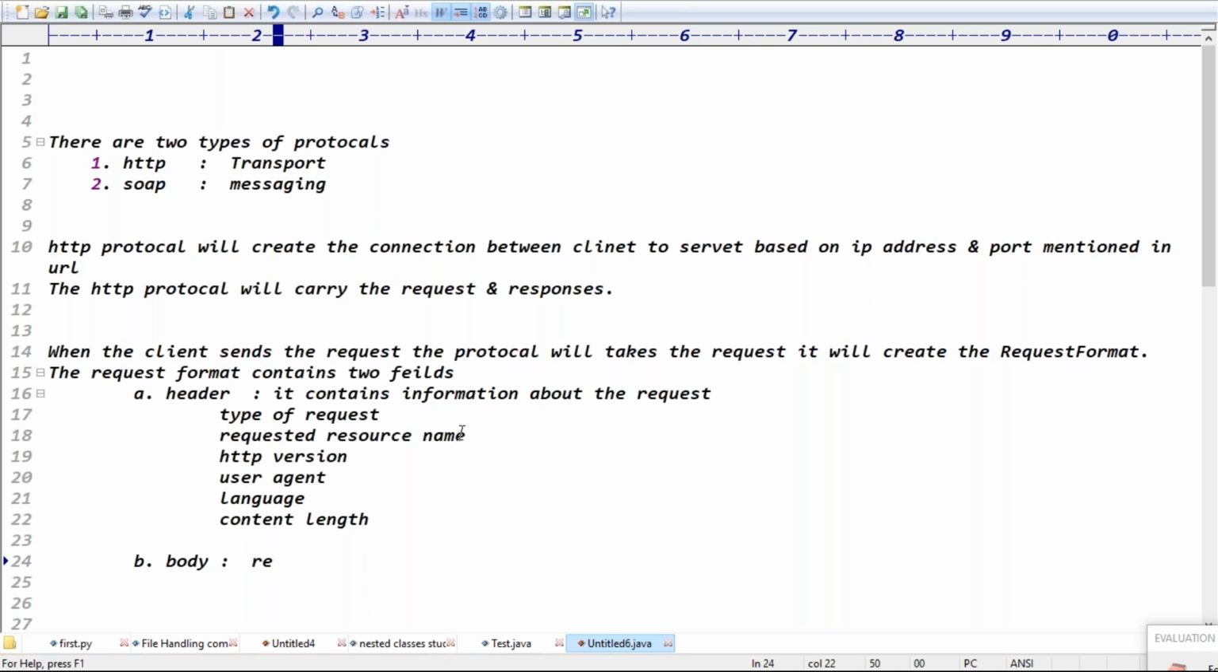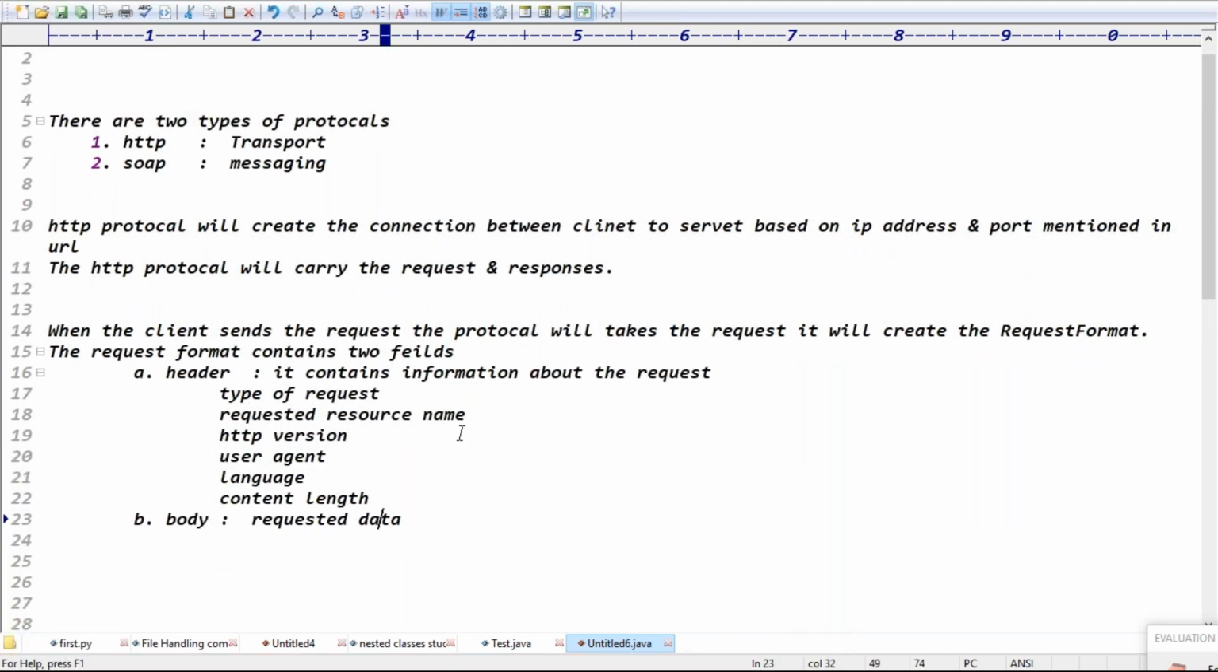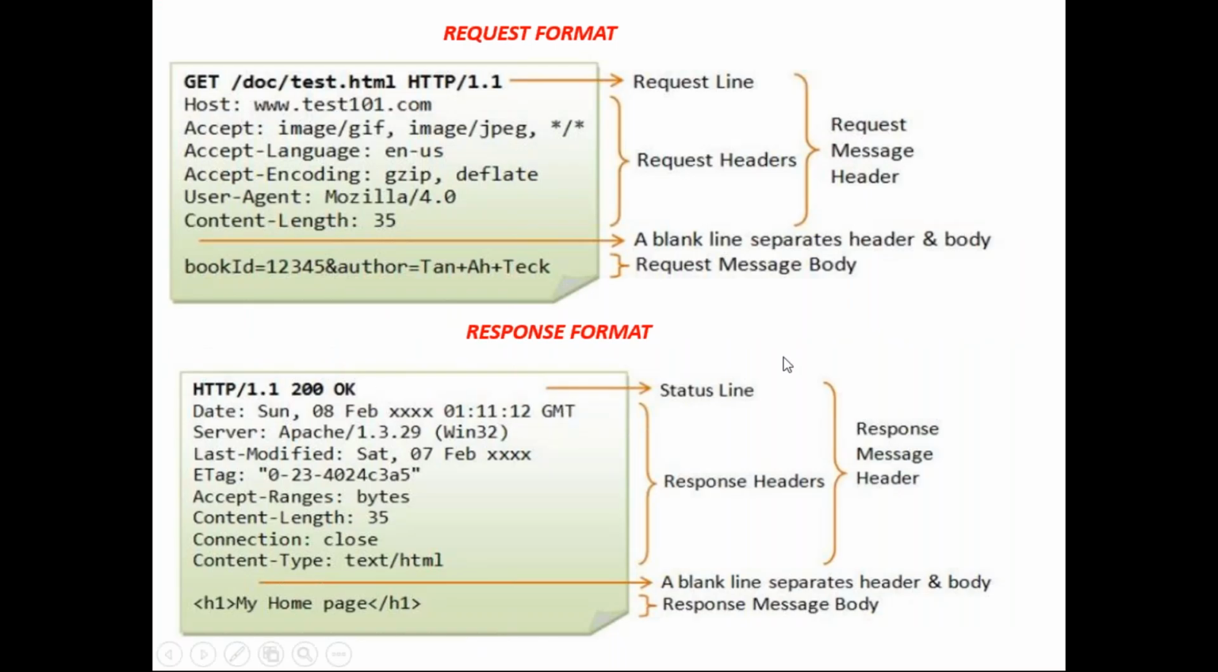The requested data, right? Exactly, the requested data. Nothing but like your username and password, right? Exactly, guys. So the protocol will carry that request format to the server side. Then the server will take this request format and take the URL. Based on that URL, it will send some response, right?